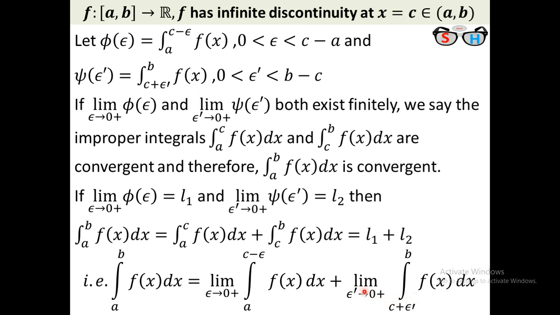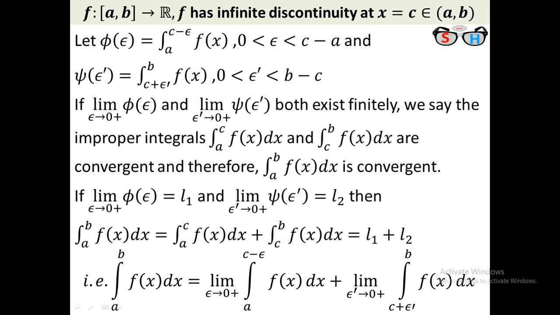In that case, epsilon dash tends to 0 plus, very small, then c plus epsilon dash gradually tends to c. If that limit exists, then we conclude that this is actually the integral from a to c of f(x) dx and this will be the integral from c to b of f(x) dx. As a result, a to c plus c to b means a to b. Okay, this was the main topic.